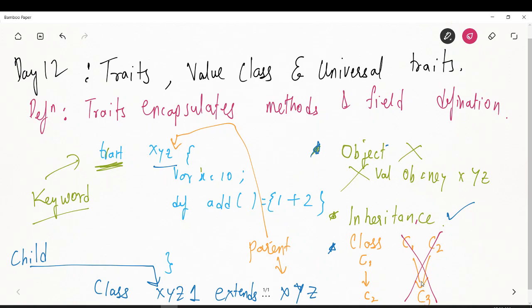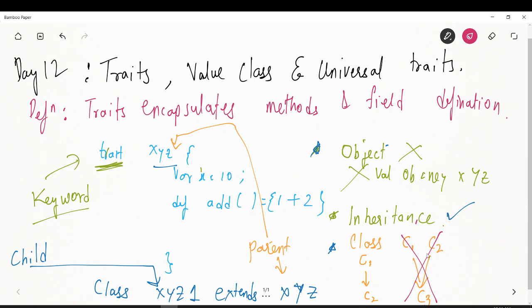What I am doing in this example is that C3, which is a child class, is trying to extend more than one parent class. C3 is trying to extend C1 and C2, so it is not possible, right?